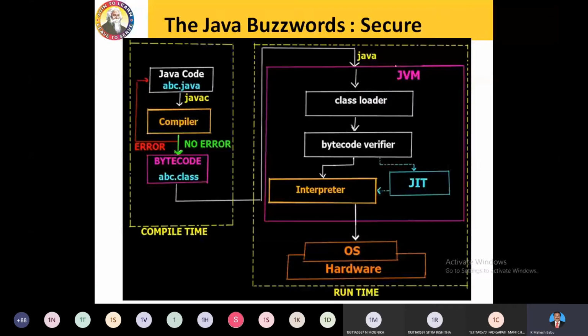And the next one is secure. We already came across it yesterday, and I also showed the picture in my last class. Java is a secured one. So how can you see that Java is a secured one? Can anyone say?